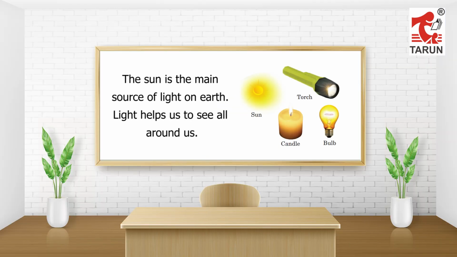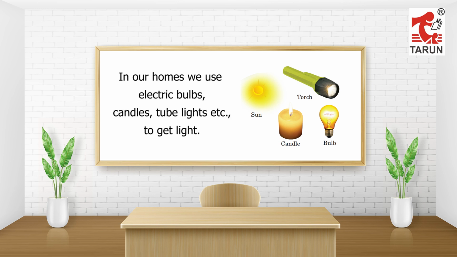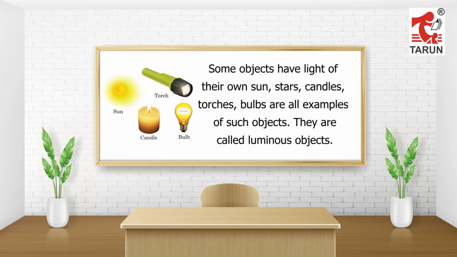Light. The sun is the main source of light on earth. Light helps us to see all around us. In our homes we use electric bulbs, candles, tube lights, etc. to get light. Some objects have light of their own. Sun, stars, candles, torches, bulbs are all examples of such objects. They are called luminous objects.